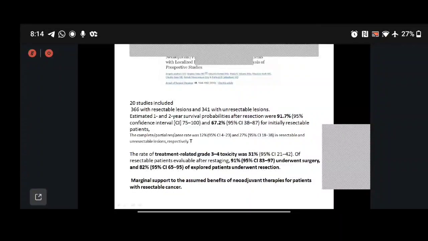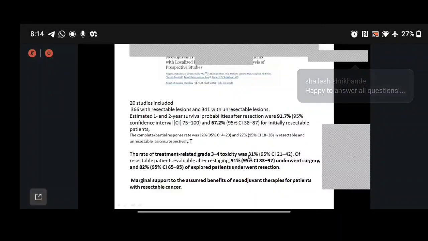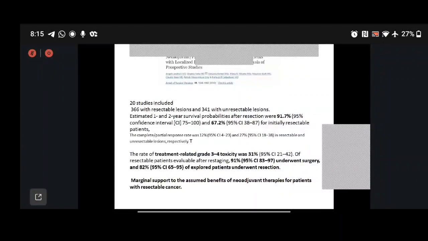But after evaluating and just noting down the data for resectable lesions, I'll present the data. So the 1 and 2 year overall survival probabilities were 91% and 67% for initially resectable lesions. And the treatment toxicity was around 31%, which brings us to the same numbers, that around 30 to 40% of our patients who are receiving NACT are unable to undergo surgery.